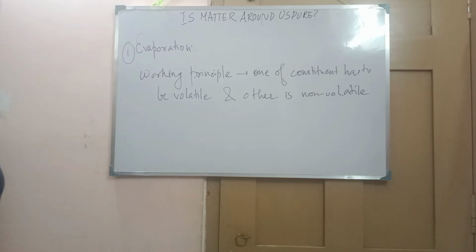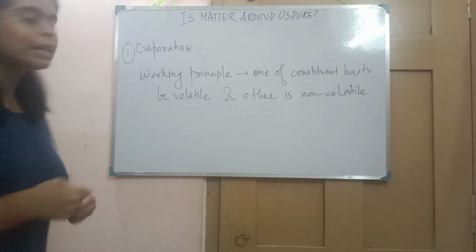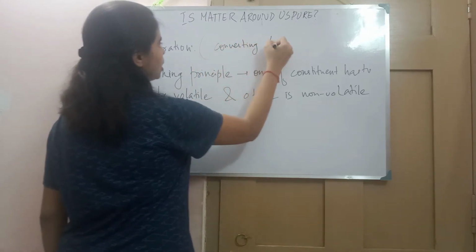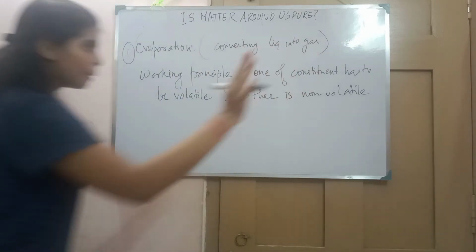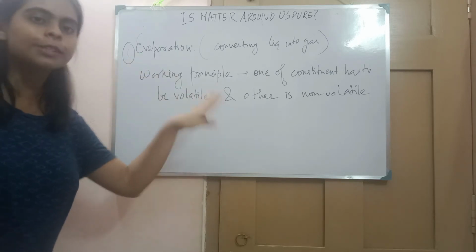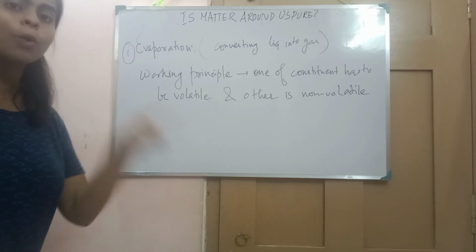What is evaporation? We all know what evaporation is. Evaporation is converting liquid into gas. But if you want to perform a separation of a mixture using evaporation, what will be the working principle?